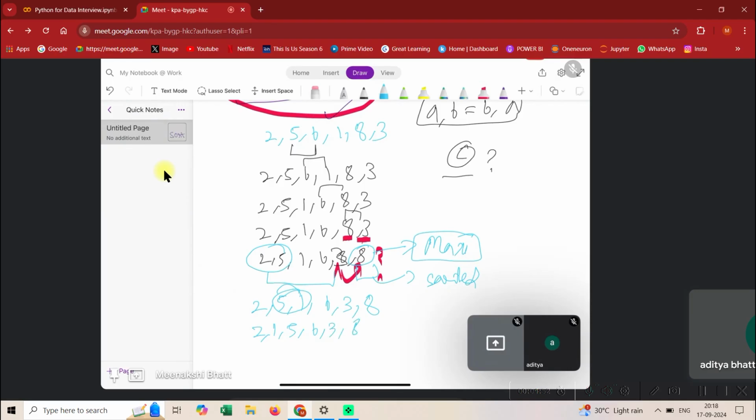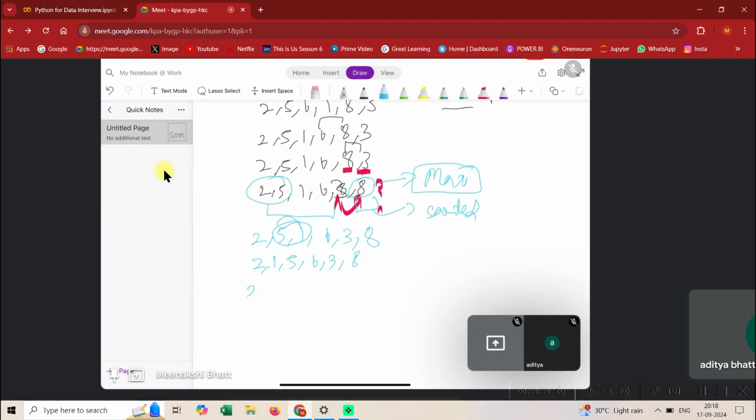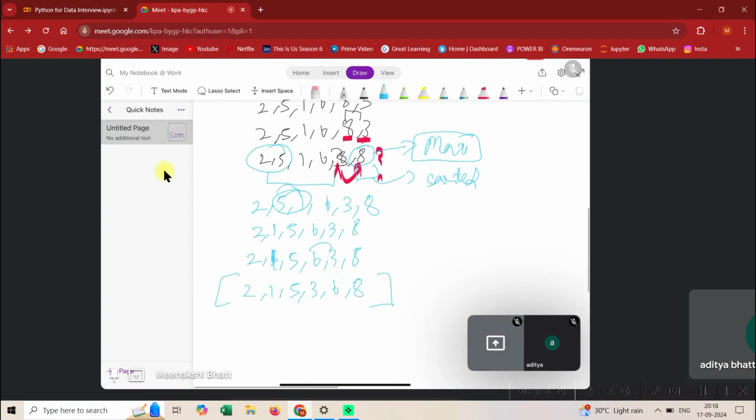In the next iteration, what will happen? 2 1 5 6 will stay the same. 3 8. Then this and this will get compared. 2 5 5 3 6 and 8. Okay guys, once you have reached the second iteration, this is the part that is sorted and this is unsorted, and you will redo the same thing.